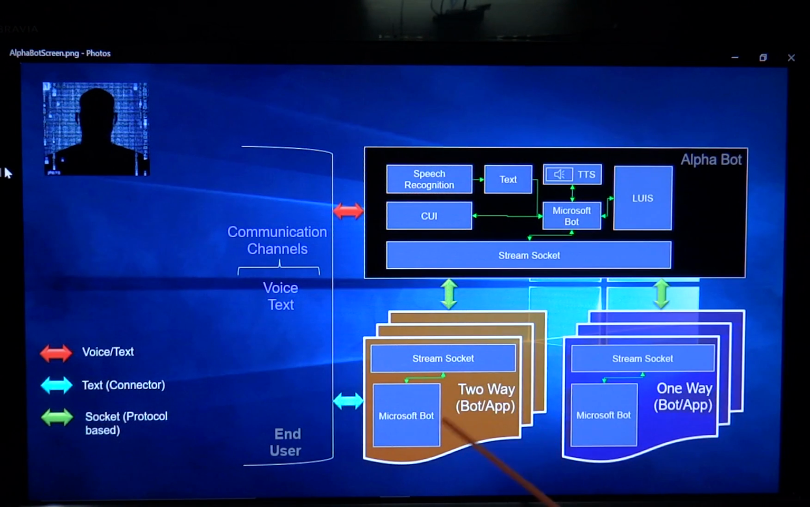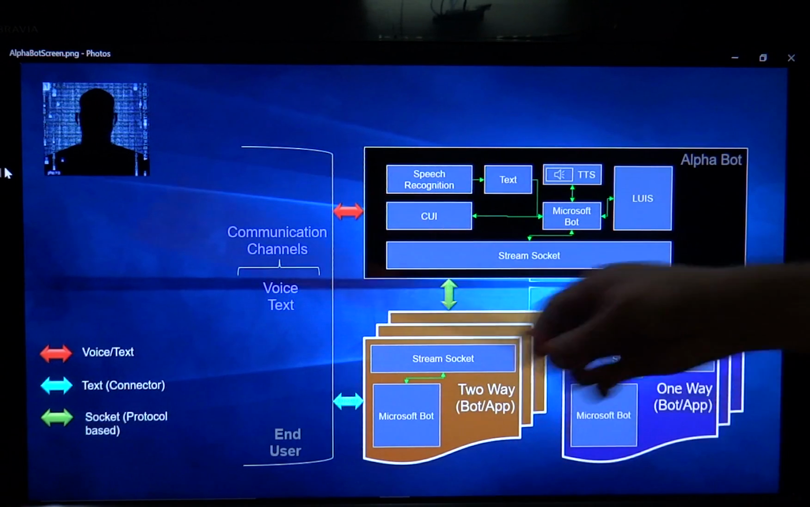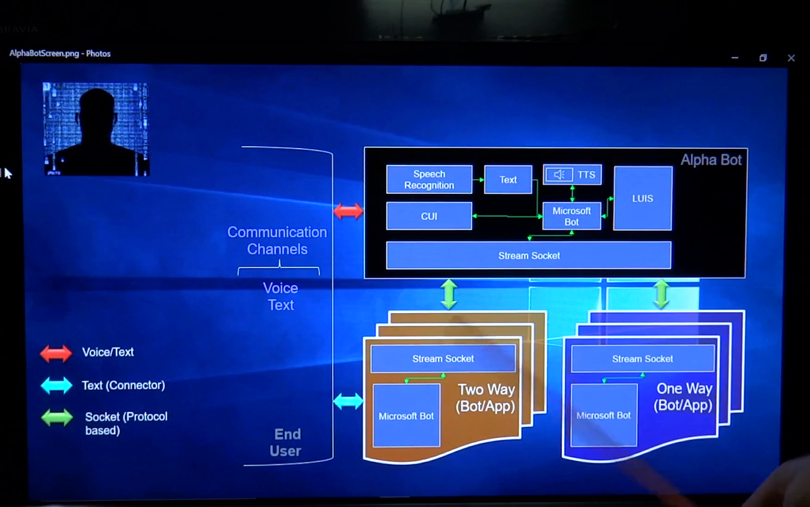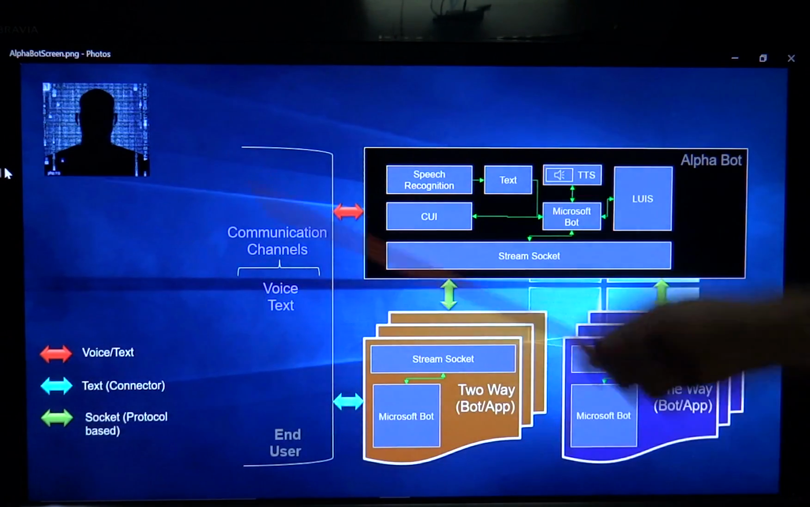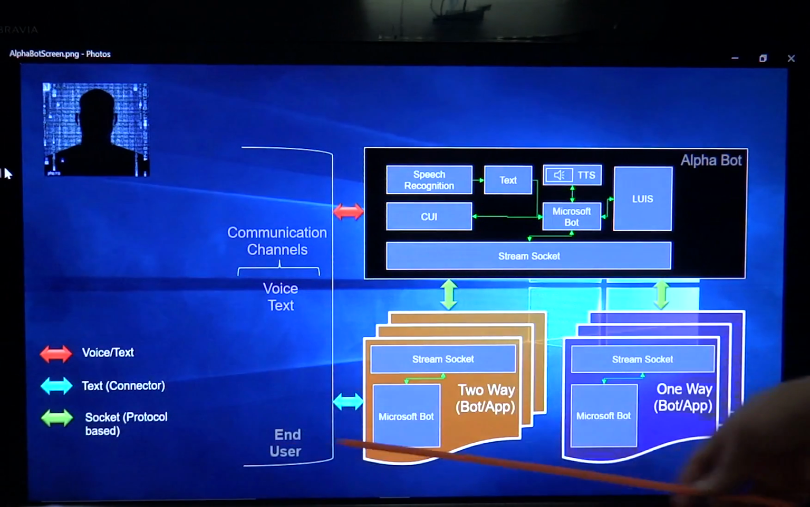The second type of application is the two-way application, which a user can directly interact with via Skype or something, or AlphaBot can communicate with it and tell you the final output. For example, the car application. If your car has a bot installed and running, like my car has, I can directly ping it, and it will reply with the temperature of my car.